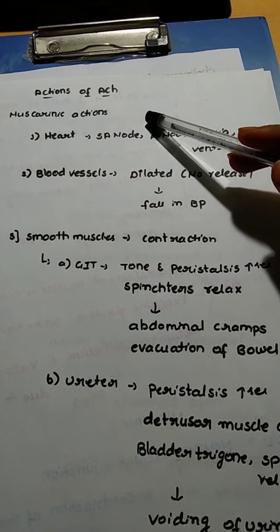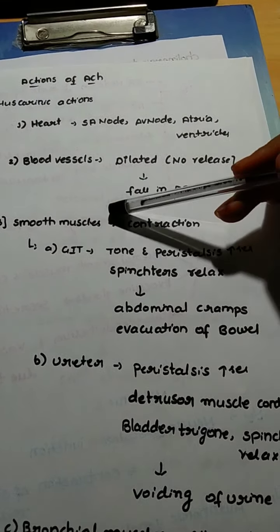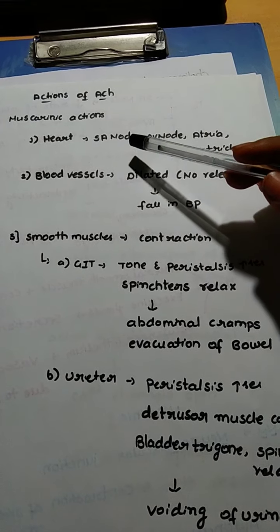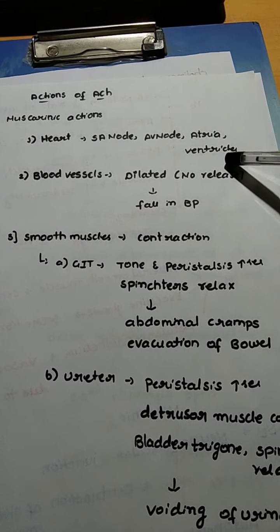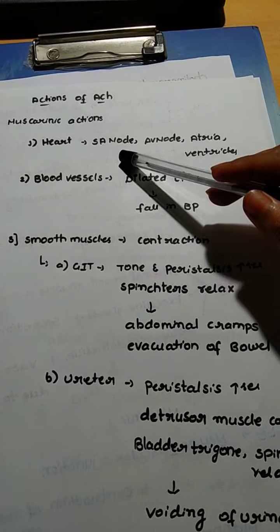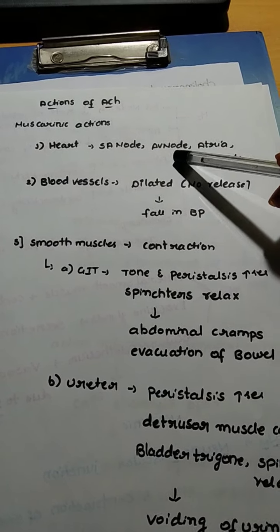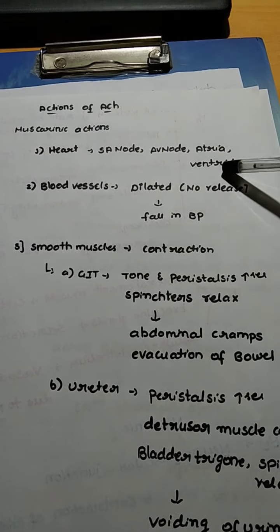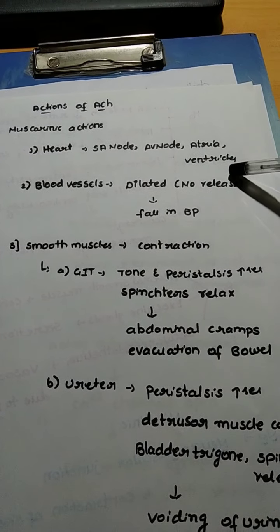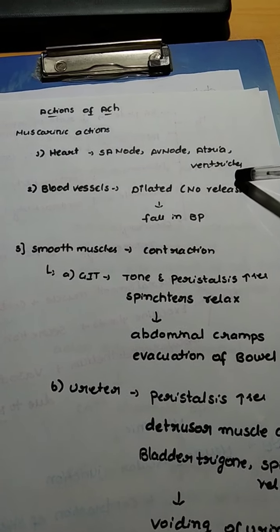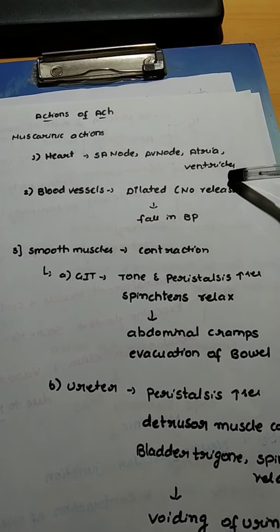The muscarinic actions are mainly seen in the heart, blood vessels, and smooth muscles. In the heart, as I already said, they act on the SA node, AV node, atria and ventricles. They will decrease the rate of impulse generation in the SA node, decrease the conduction velocity in the AV node, and decrease contractility in the atria and ventricles. In the ventricles the decrease in contractility will be very slight due to the smaller number of receptors present.